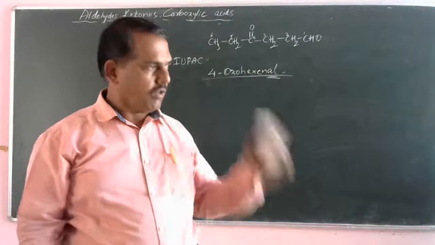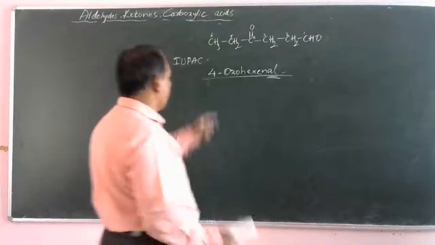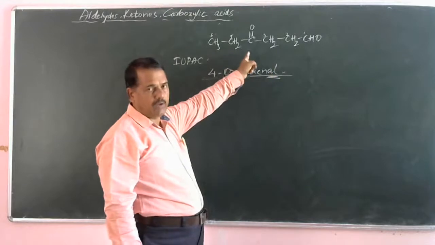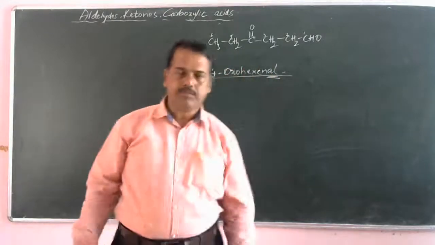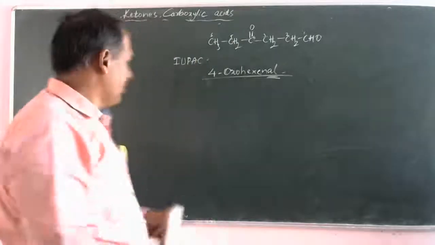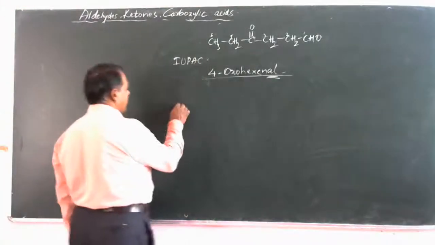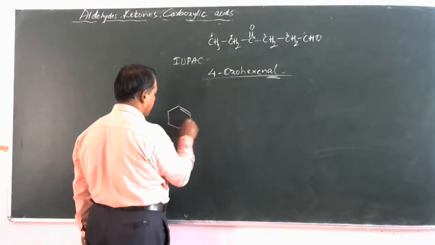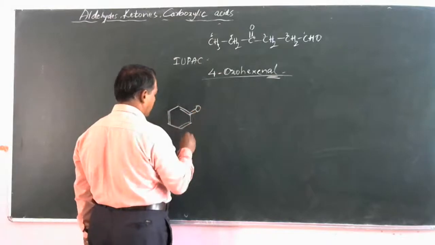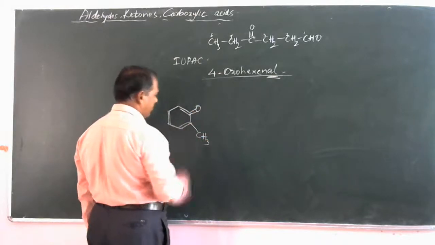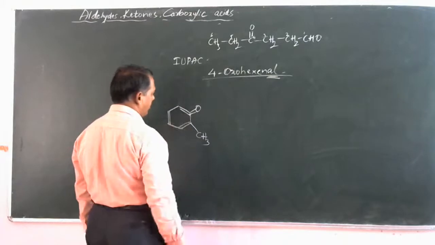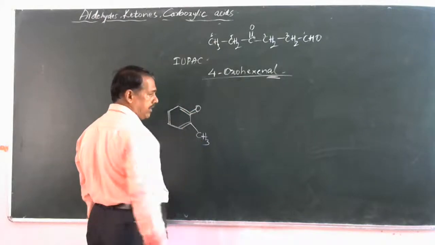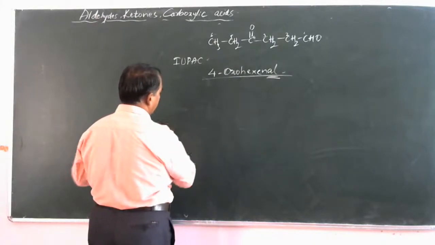Are you clear? So this is how we can write the IUPAC name when a hydrocarbon contains an aldehyde as well as a ketonic group. Understood? Yes. See again, if suppose two functional groups are there, it is nothing but a ketone and again one CH3 group is there. So it is nothing but a benzene ring. So you can find here 1, 2 methyl phenol. Are you clear? Like that we can easily write any substitution.